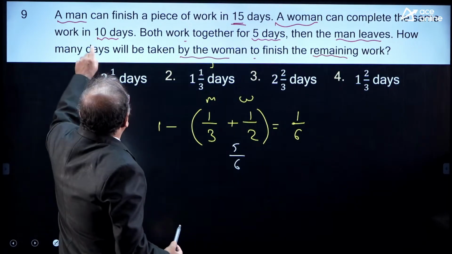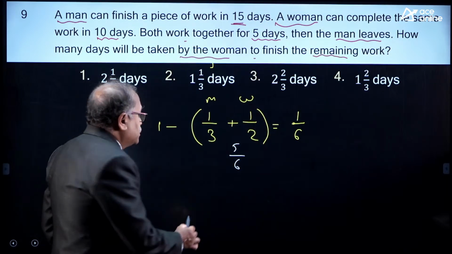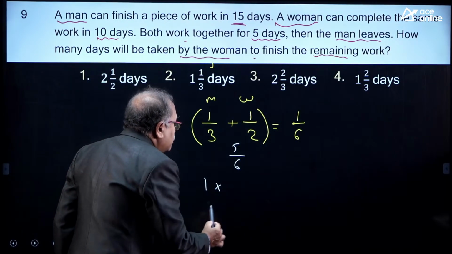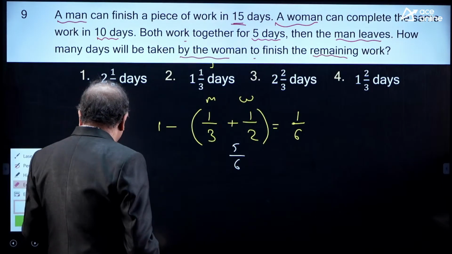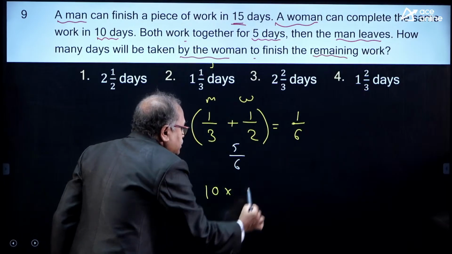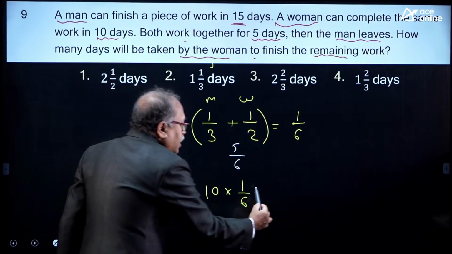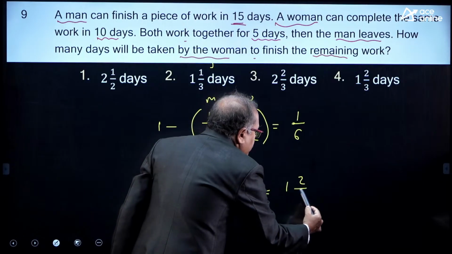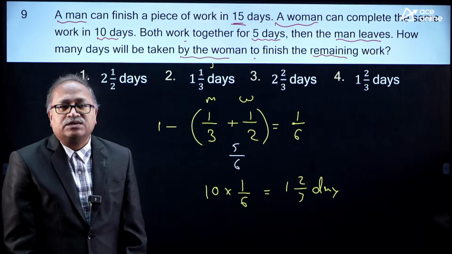And I know the woman can complete the work in 10 days. So, 1/6 of the work in how many days? One work in 10 days. So, 10 into 1/6 of the work, that is nothing but 5 by 3, and that comes 1 and 2 by 3 days. It is as simple as this.